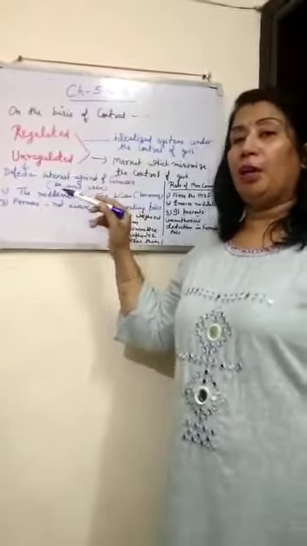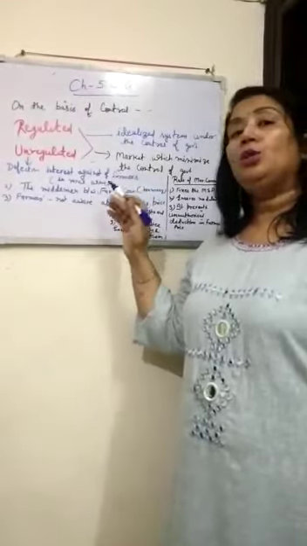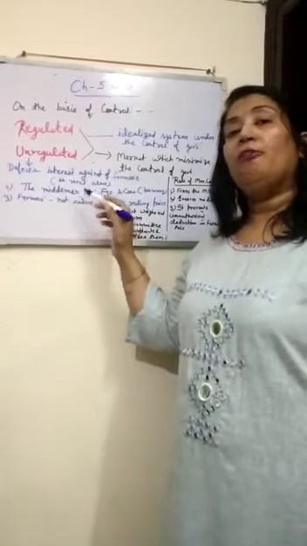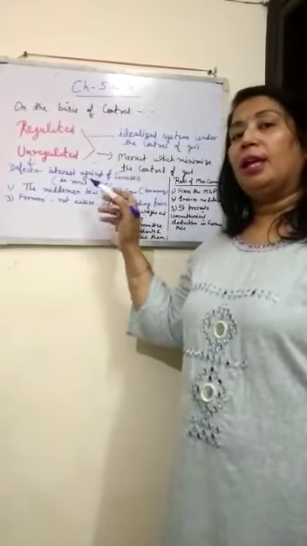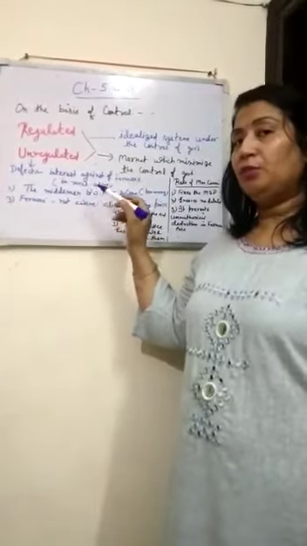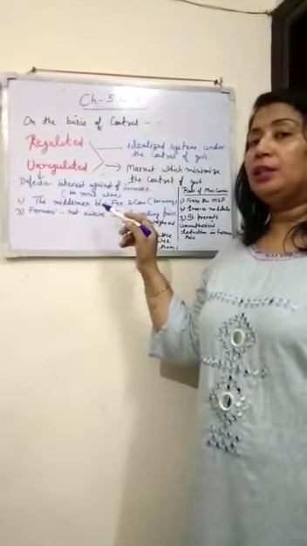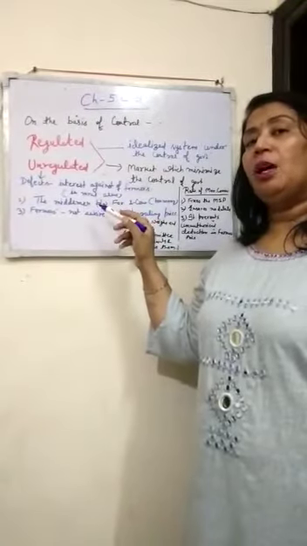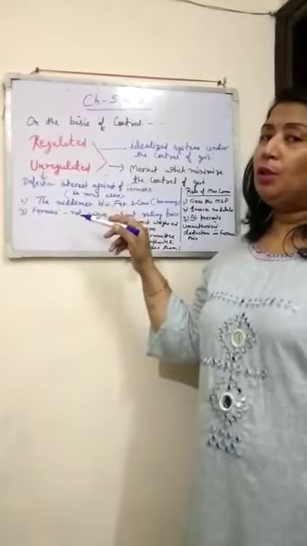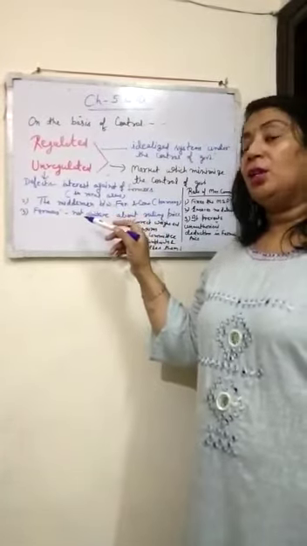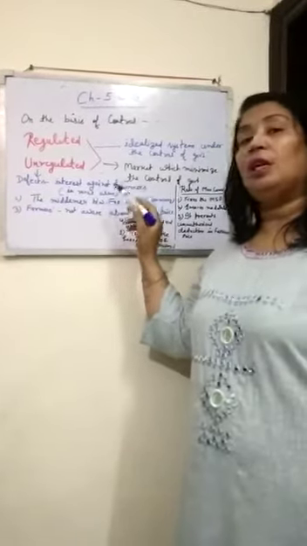Then the middlemen between farmer and consumers are too many. Means there are so many traders between the farmer and the consumer. First of all, a trader buys the things from the farmer directly, then he goes to the wholesaler, and the wholesaler also gives the product to the retailer, and other traders also take part in that. So there are so many middlemen between the buyer and the seller.